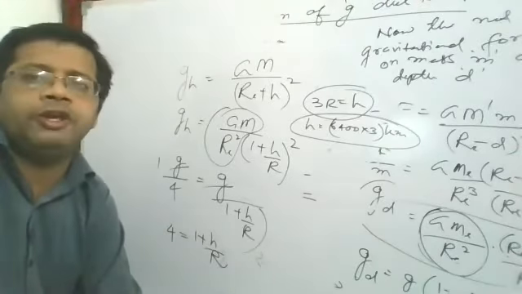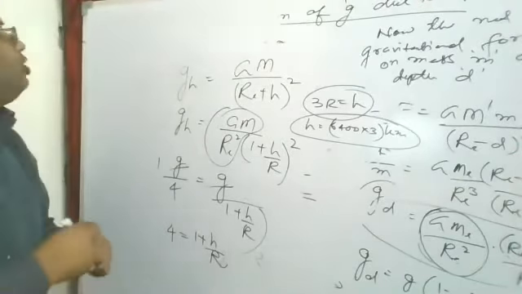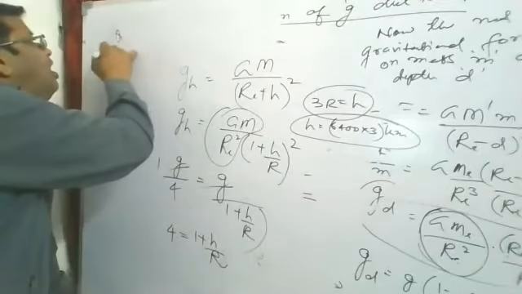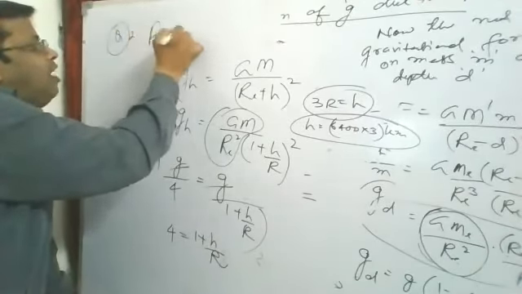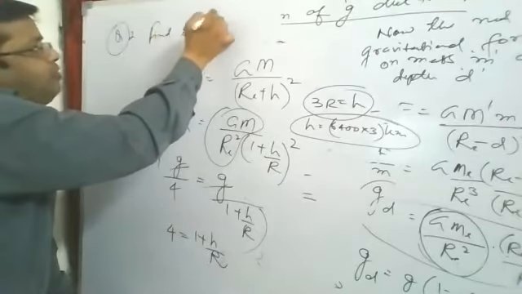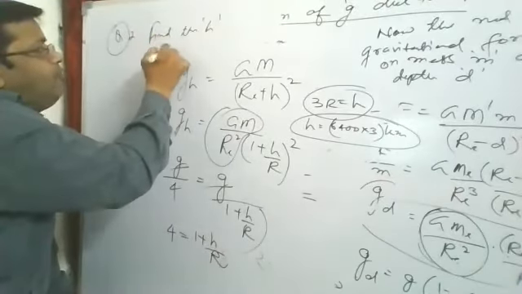But what is the question here? You have to determine the height. Find the height above the earth's surface where gravity becomes 1/4.